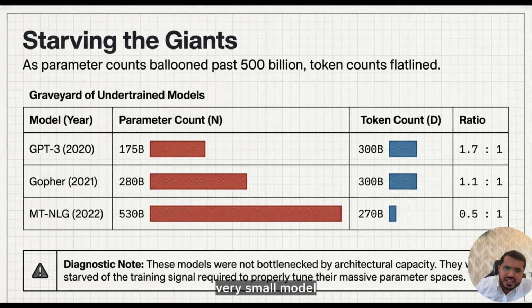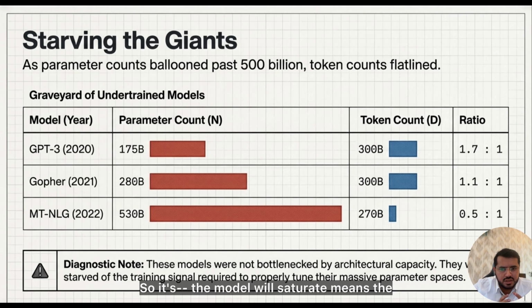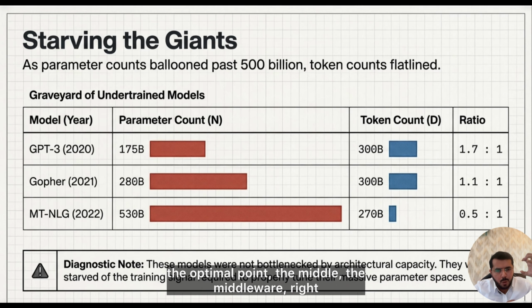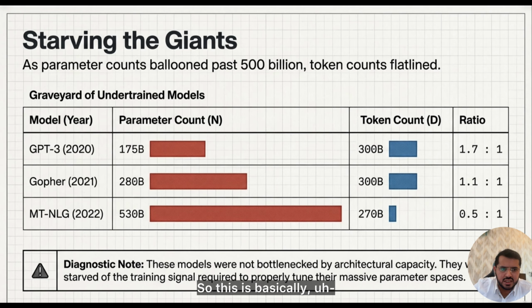The other case is a very small model with a massive data set. This is the opposite situation. Eventually the model will saturate, meaning it will not be able to produce the best representation and keep on learning, because it simply does not have the internal capacity or parameters to learn from this training data. So the Chinchilla point, the optimal point, is the middle ground.